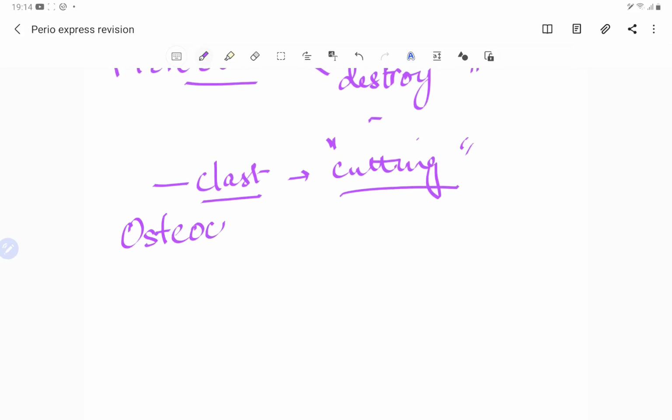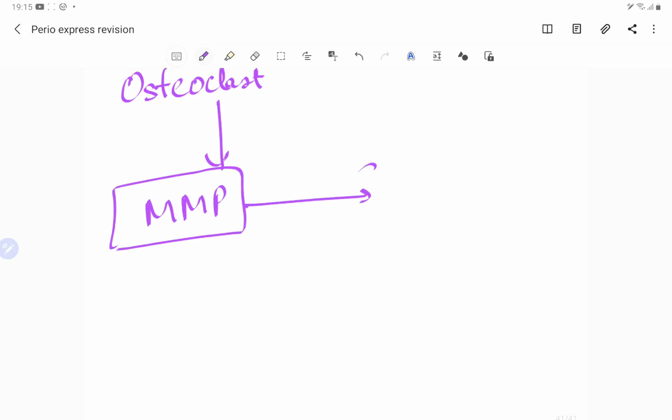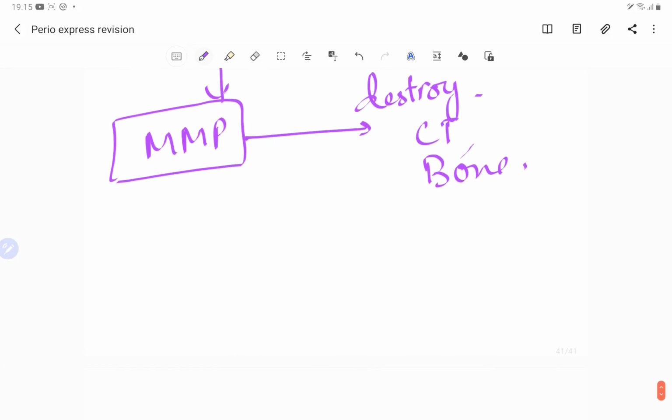These fibroblasts and osteoclasts produce some enzymes. These enzymes, like MMPs, destroy the connective tissue, they destroy the bone. So there is a destruction of the bone and the connective tissue due to these proteolytic enzymes. These enzymes are the matrix metalloproteinases.